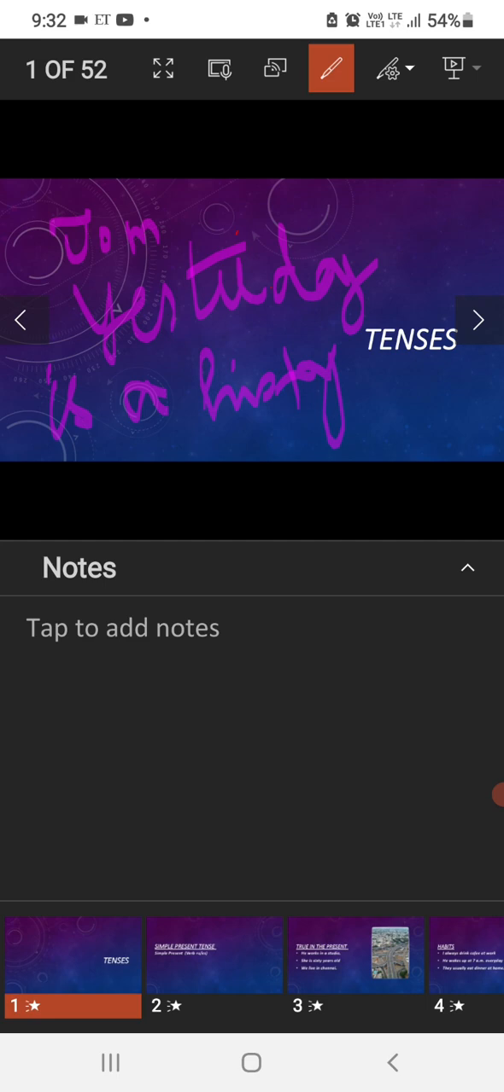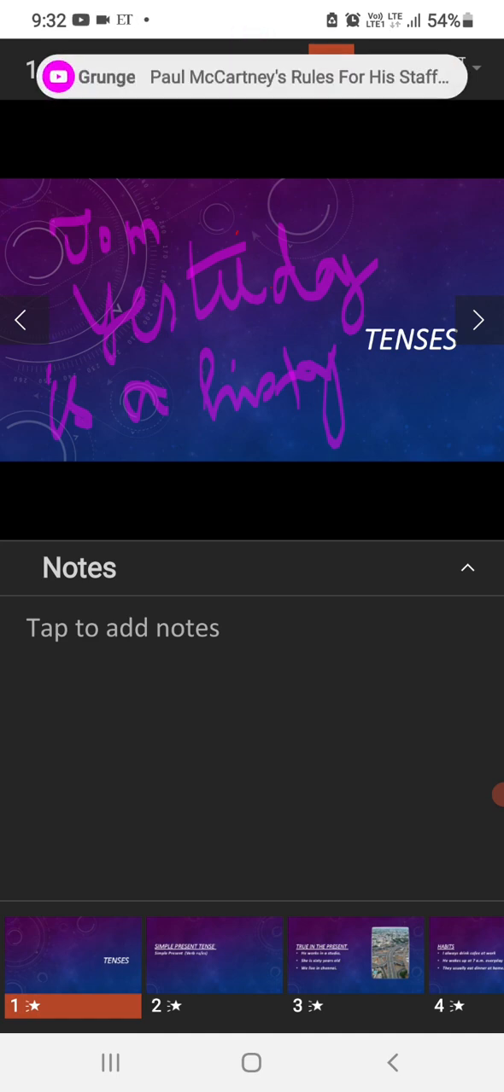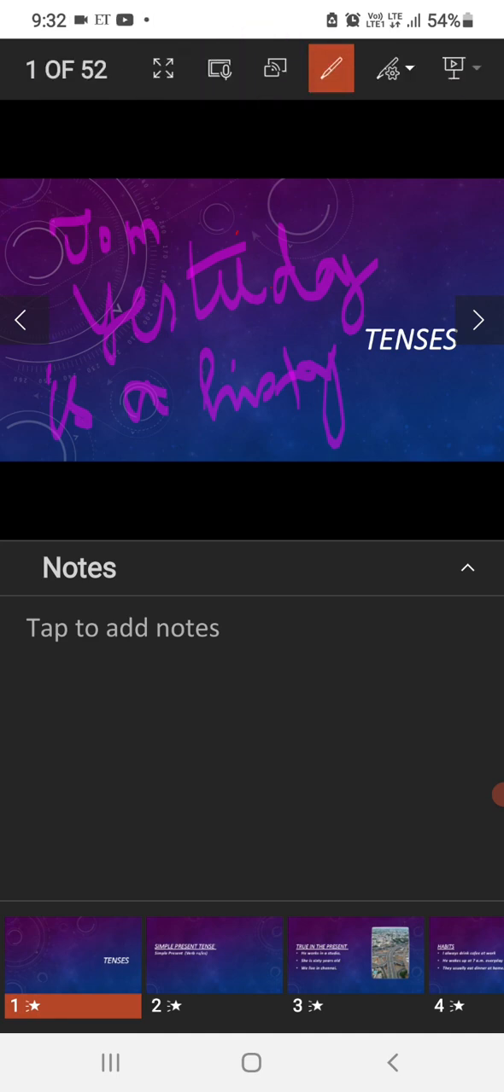Yesterday is history, tomorrow is a mystery, and today is a gift, and so we call it the present, right? So we have to make use of the present situation so that we can excel in our future. And now I guess you have a very clear idea about what we are going to deal with in this session. The topic for today is all about tenses.